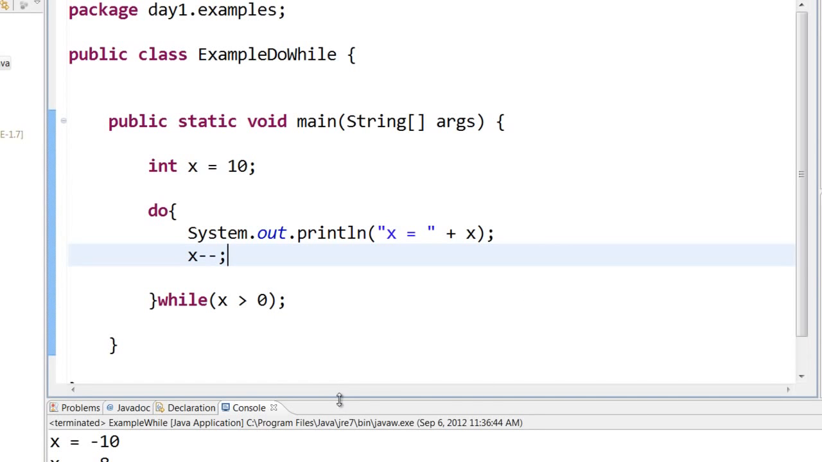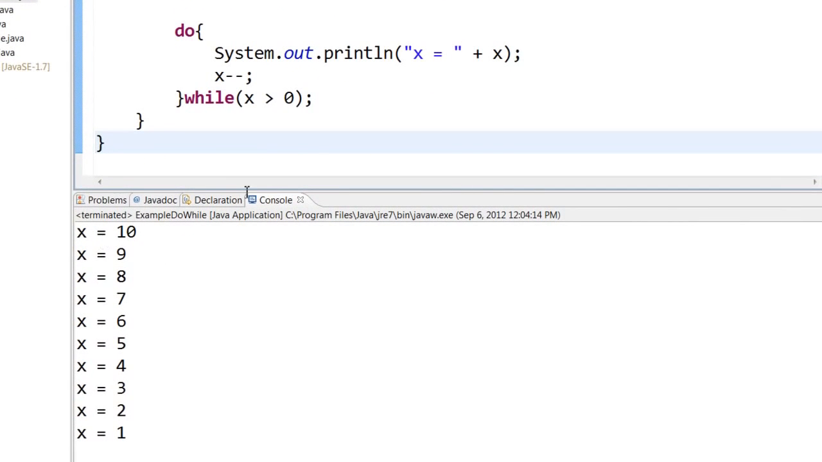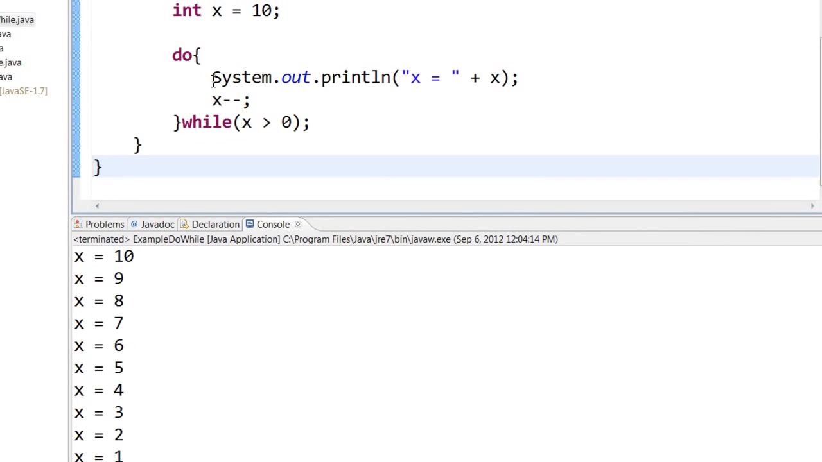So let us run this and see how this works. So here you can notice, when I run this, it starts printing out x equal to 10. It will come in here and print out x equal to 10. X minus minus will reduce the value of 10 by 1, that is 9. It will check, is 9 greater than 0? Yes, 9 is greater than 0, so it will come back to the loop and print out x equal to 9, and then reduce the value of 9 by 1. It will check if 8 is greater than 0. Yes, it will go back here and print out 8, so on and so forth.